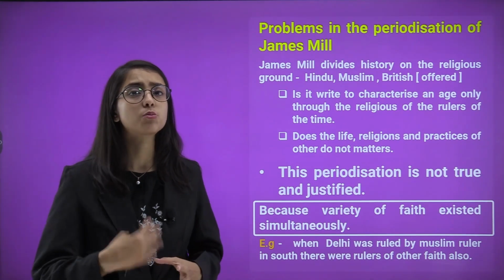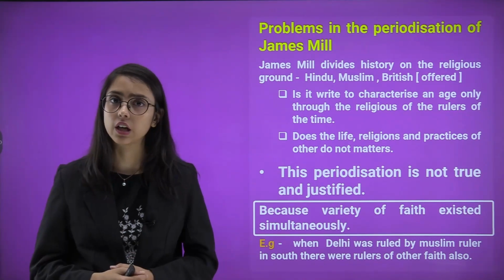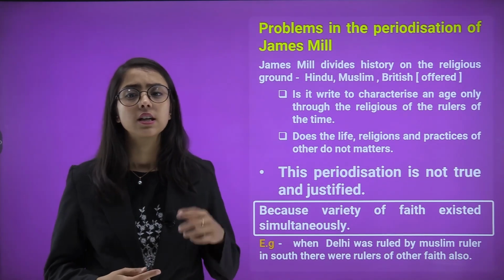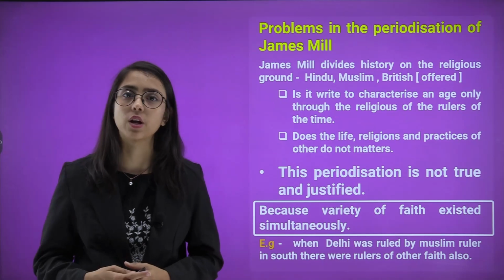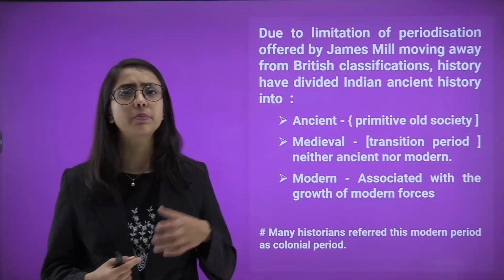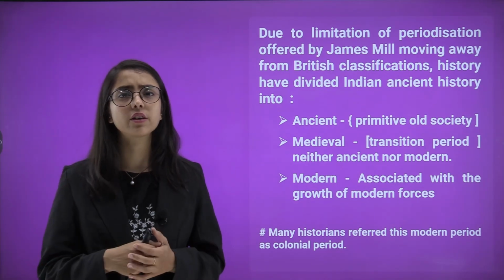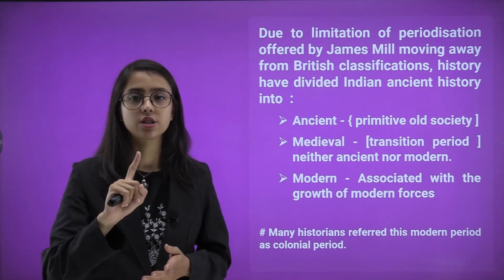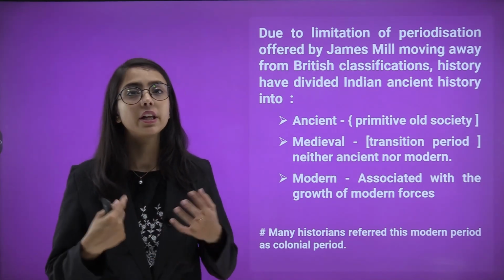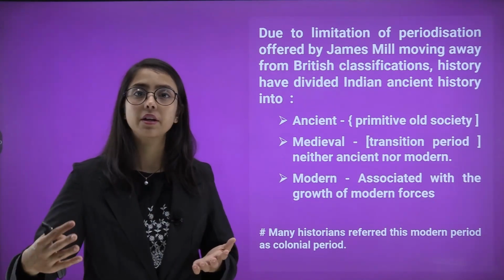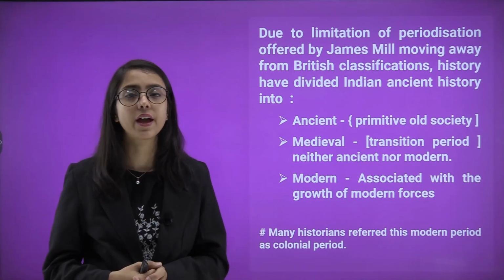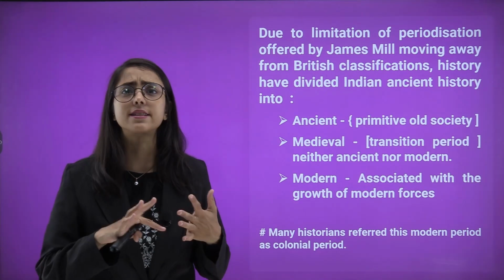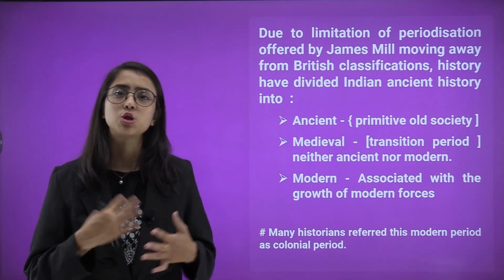Apart from Britishers, there were also Portuguese, French, Dutch who ruled India at that time. What about their culture and their religious practices? When Delhi was ruled by a Muslim ruler, in the south there were rulers of other faiths as well. Due to the limitations of the periodization offered by James Mill, moving away from British classifications, historians have divided Indian history into ancient history, primitive and old society, medieval history, the transitioning period from the ancient towards the modern. Then we have the modern period associated with the growth of modern forces, for example, science, technology, infrastructure development, agriculture, etc.